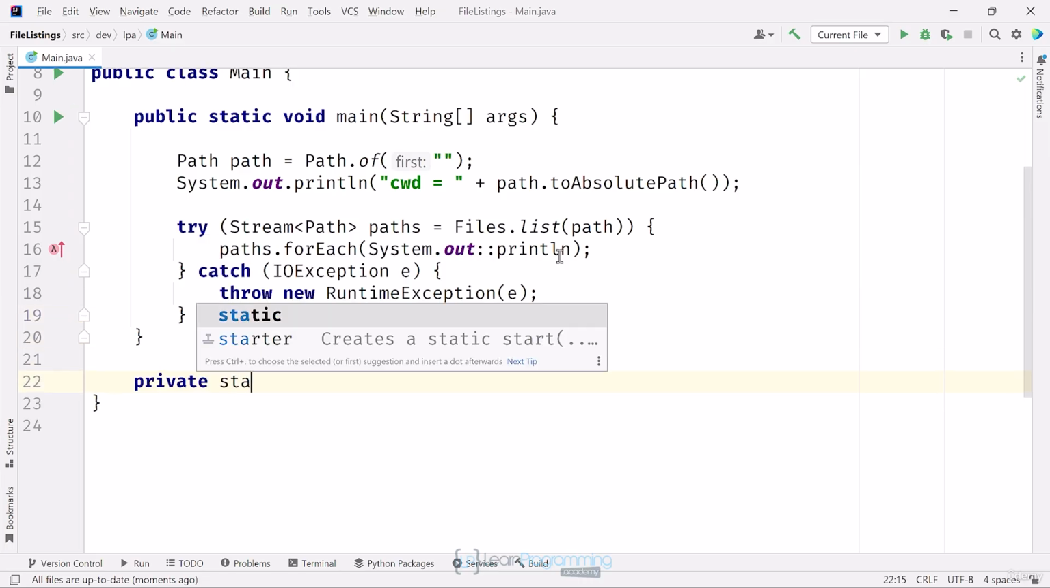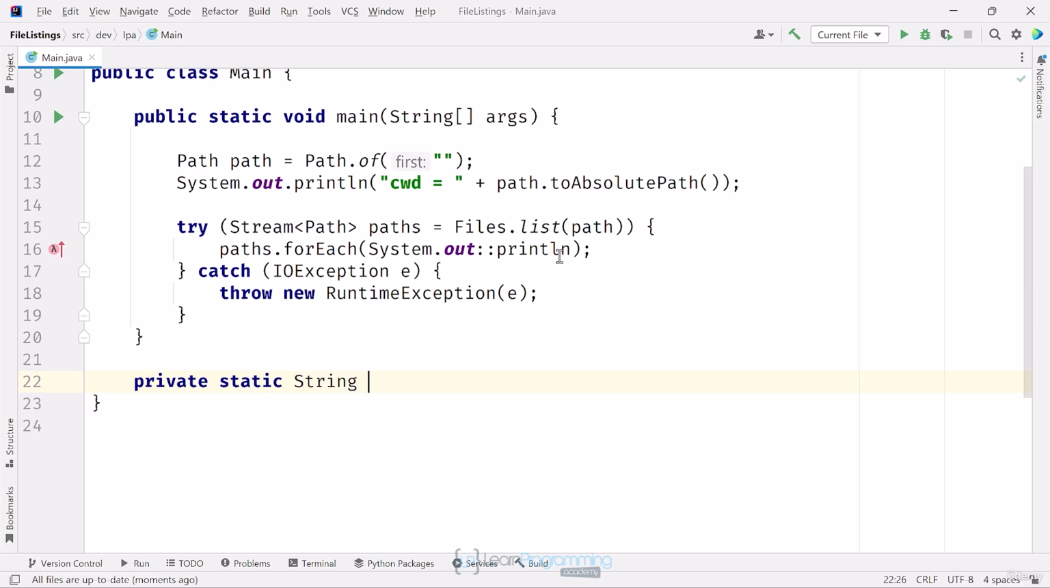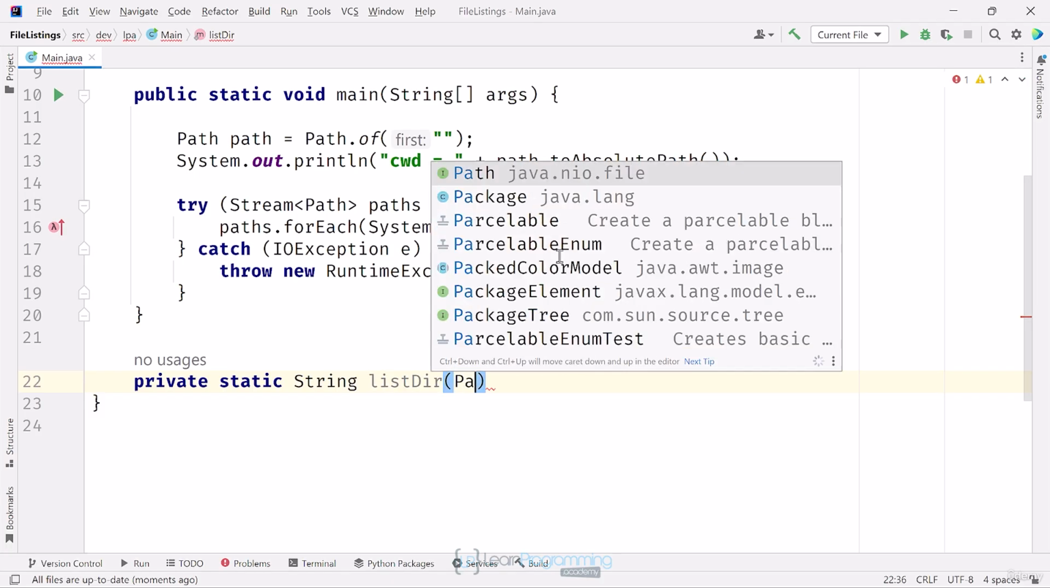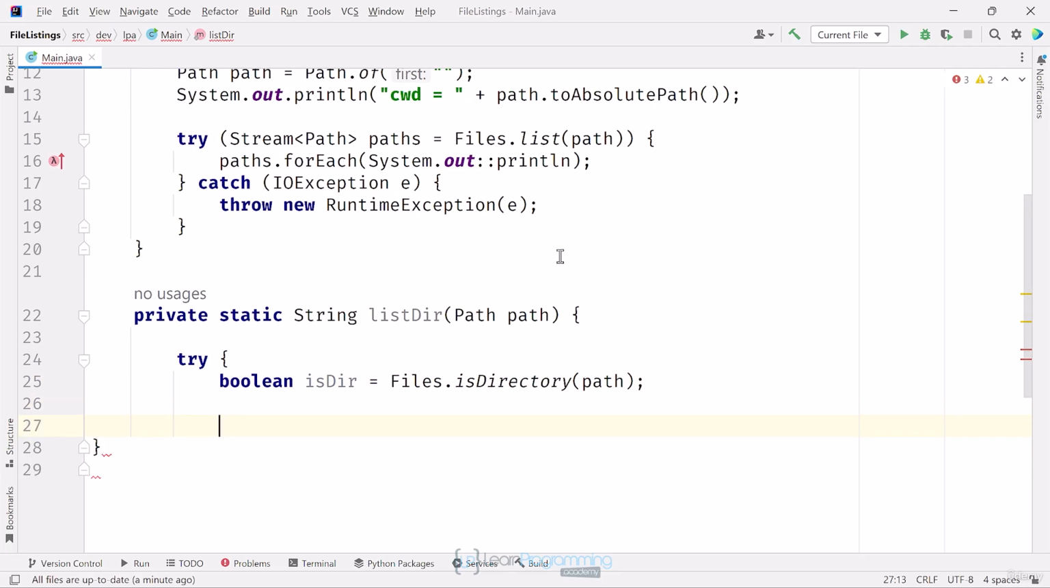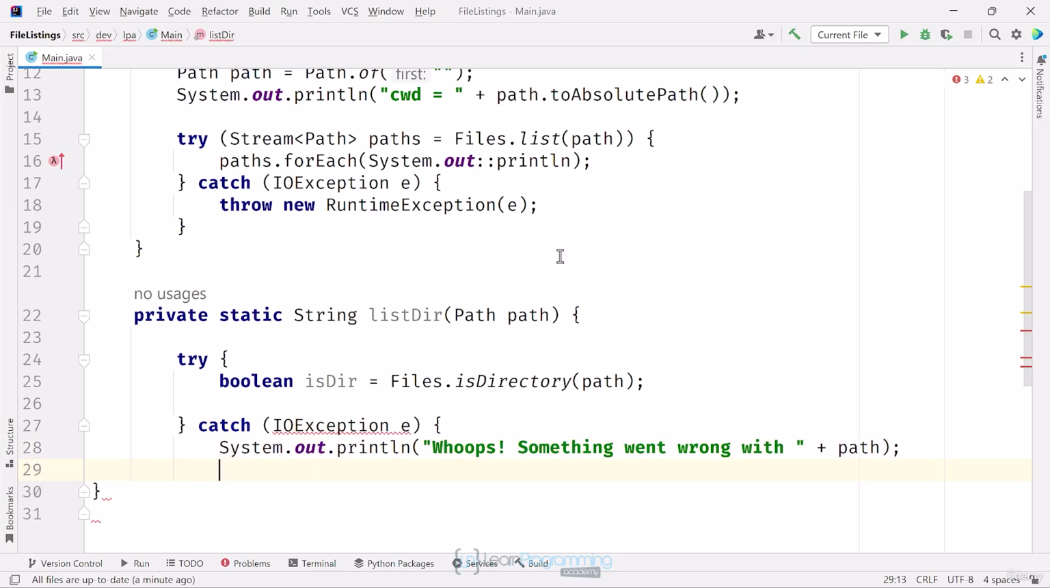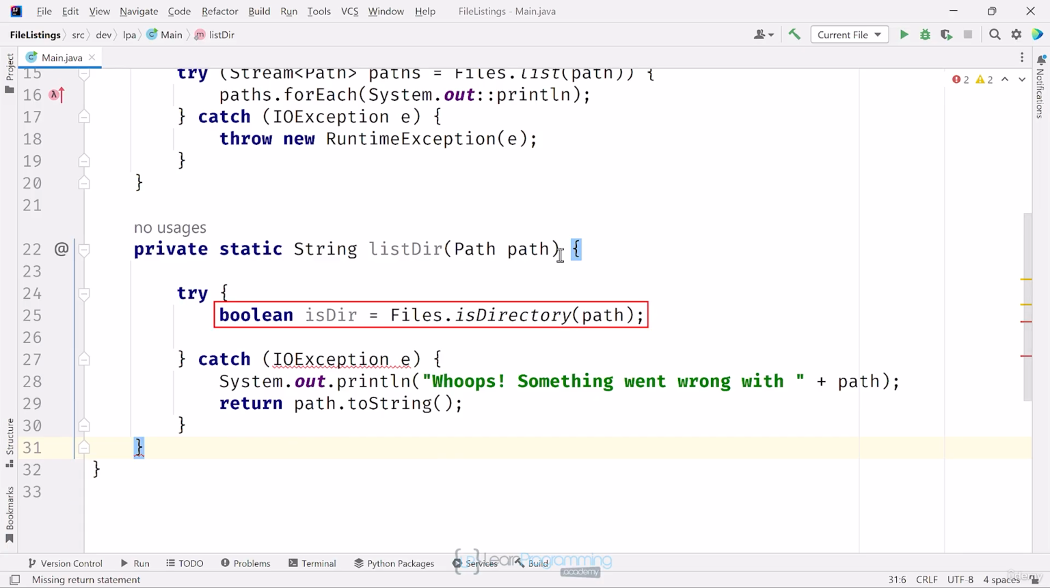I'll create a private static method next that'll use attributes from each path instance to print a friendlier directory listing. I'll call this method listDir, and it'll take a path, returning a string. I'll start with a try block because some of the methods I want to use throw a checked IOException. I'll use the Files.isDirectory method, assigning that to a boolean variable I'm calling isDir. If there's an IOException for any statements I call above, I'll print something went wrong, and I'll simply return the path as a string. I'll use my boolean variable to determine what gets printed, outputting different information for a directory item versus a file.